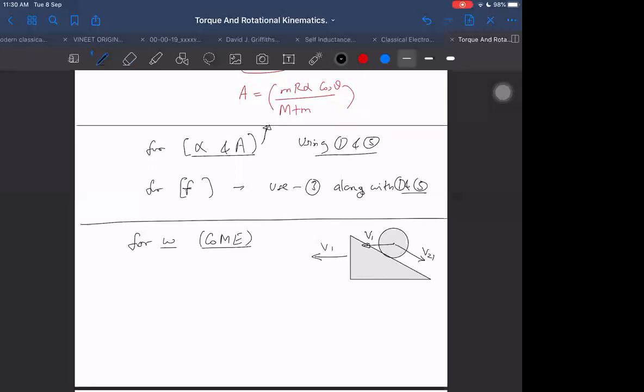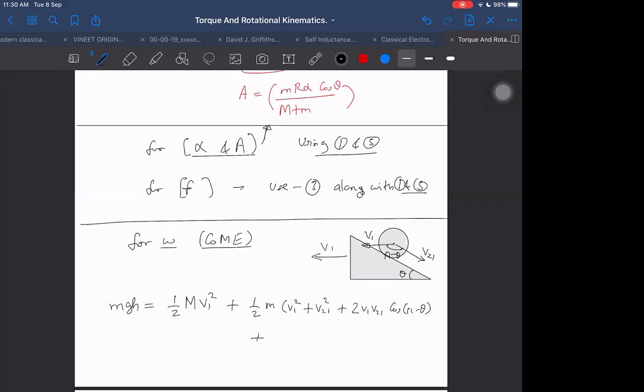So now can we write the equation or not? Let me write. mgh, potential energy lost, is equal to kinetic energy gained: half of M into v1 square, plus half of small m into, now this angle is theta, this angle will become pi minus theta, v1 square plus v21 square plus 2 into v1 into v21 into cos of pi minus theta. Plus, is it enough now?